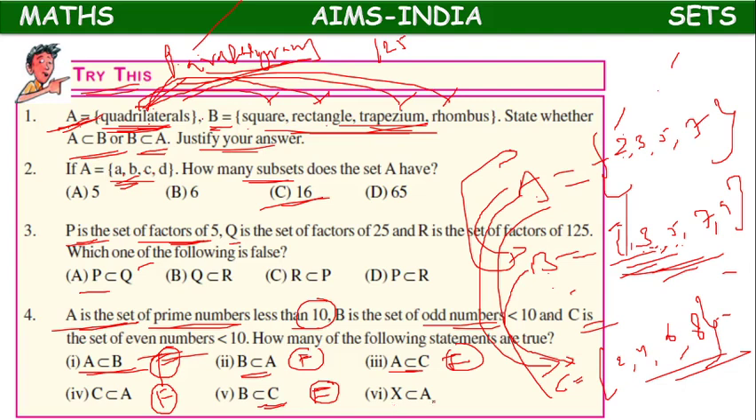Next, X is a subset of A. Actually, there is no X element here. It may be a print mistake. So, false, children. It is also false, because there is no X in set A, set B, or set C. So, how many of the following statements are true? Actually all are false. So, nothing is true here.